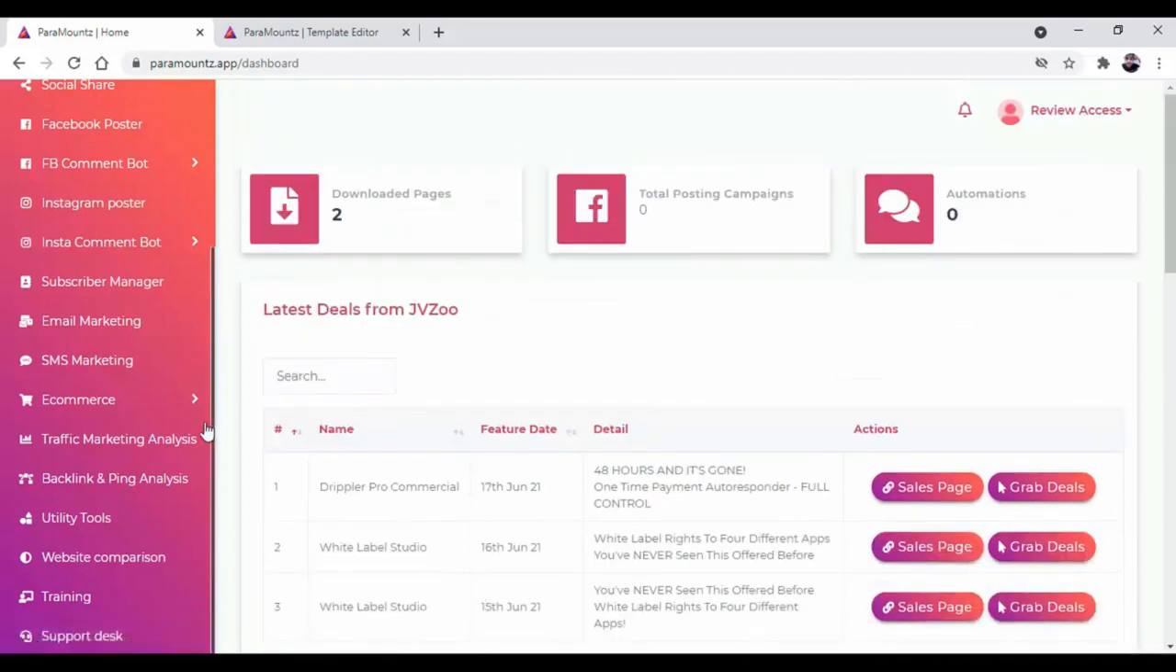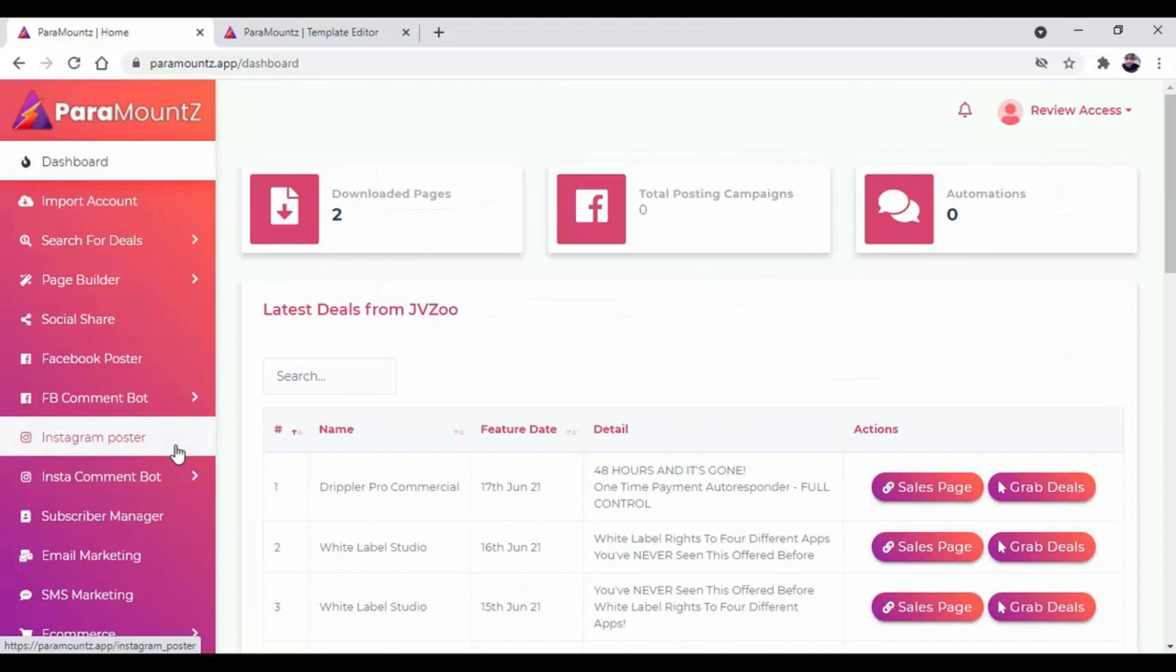So guys, that was a short information about the software Paramount. Once you get into this software, you can taste the real honey of this software.